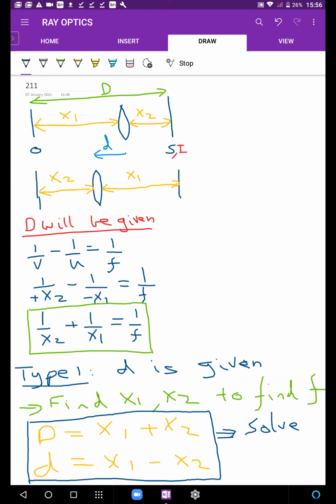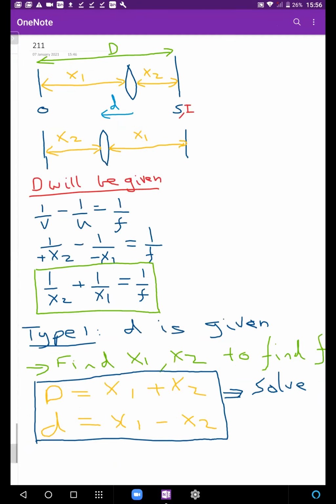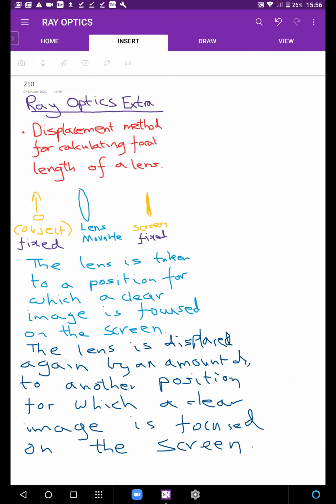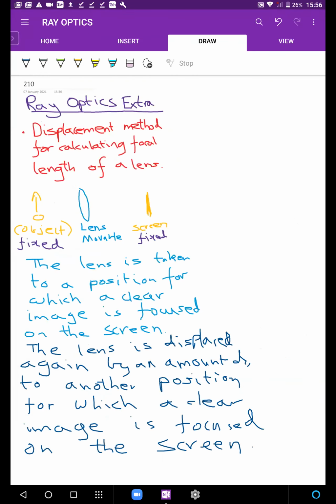Let's try one. What is small d? Look at small d here. First, the lens is taken to a position for which a clear image is formed on the screen. So that was the first position of the lens.